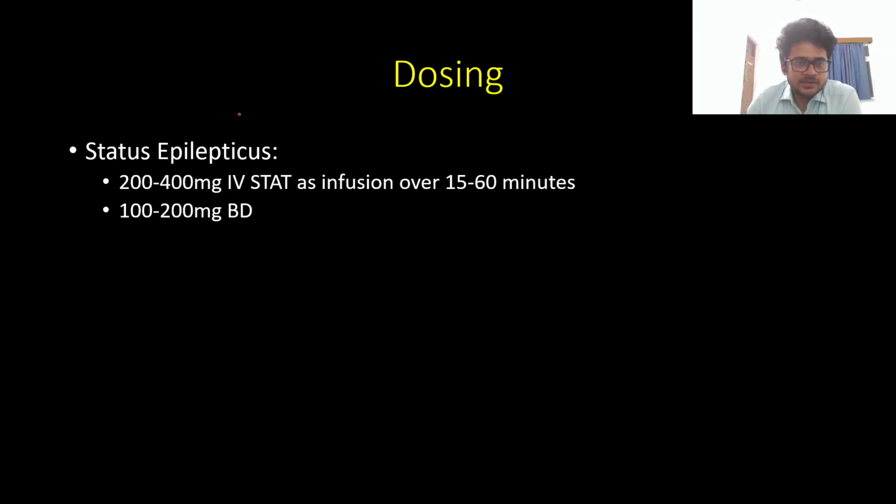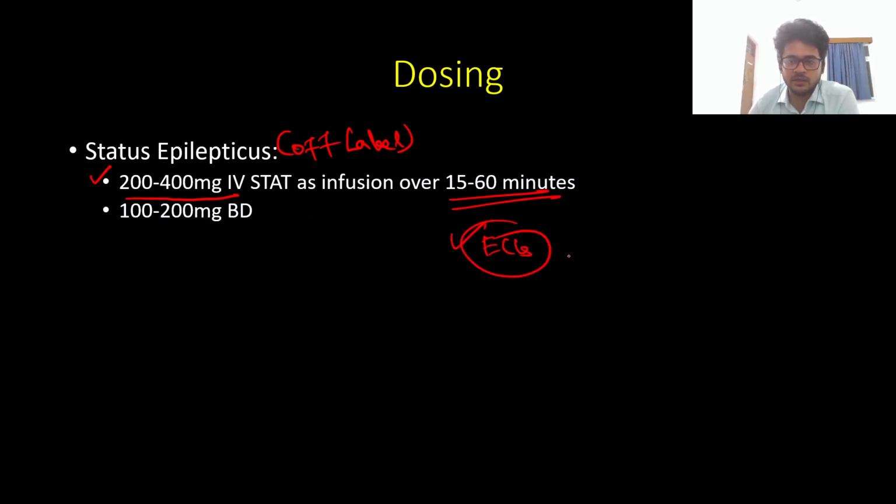And regarding status epilepticus, here it is mainly an off-label indication. It is initially given as a loading dose of 200 to 400 milligrams as an IV infusion given over 15 to 60 minutes. So please always take an ECG prior to starting the infusion to look at the PR interval, because lacosamide can cause PR prolongation or AV nodal block. And after giving the infusion, please repeat one more ECG to look for any PR prolongation.